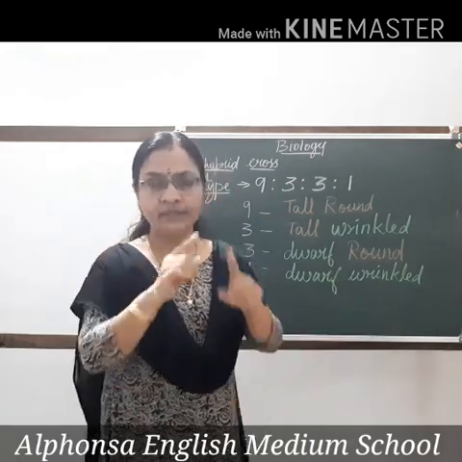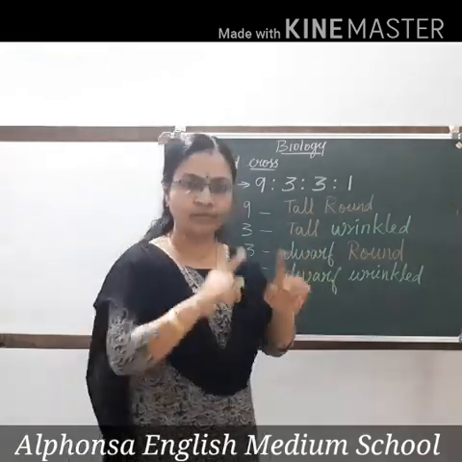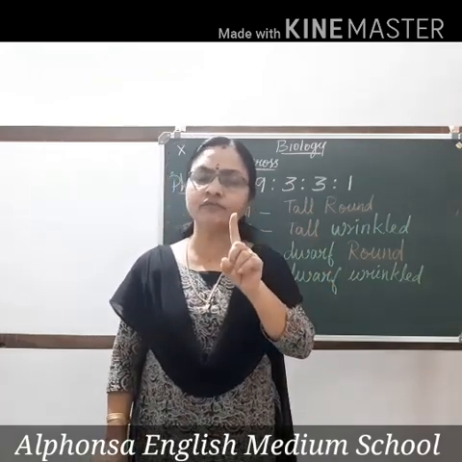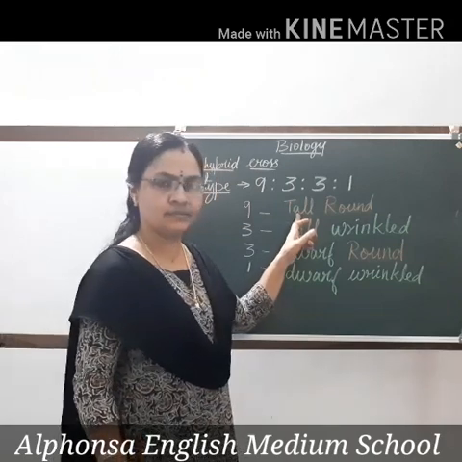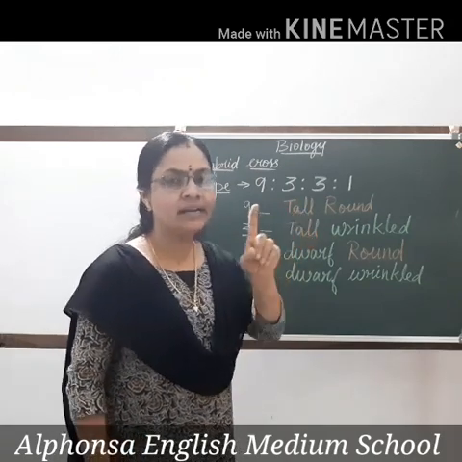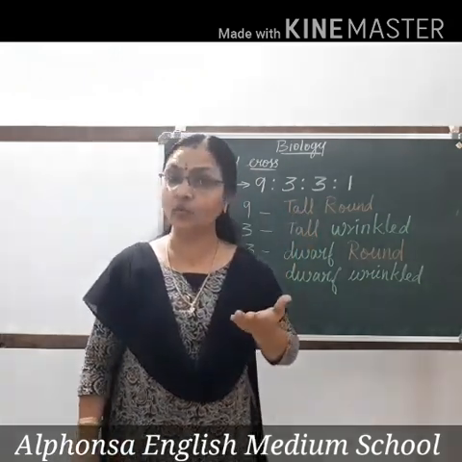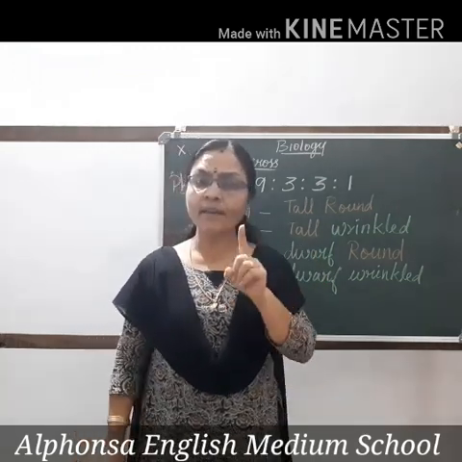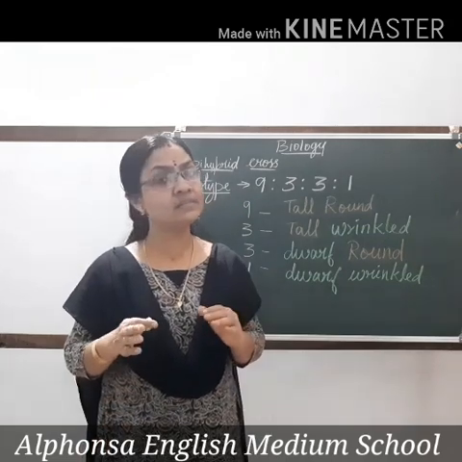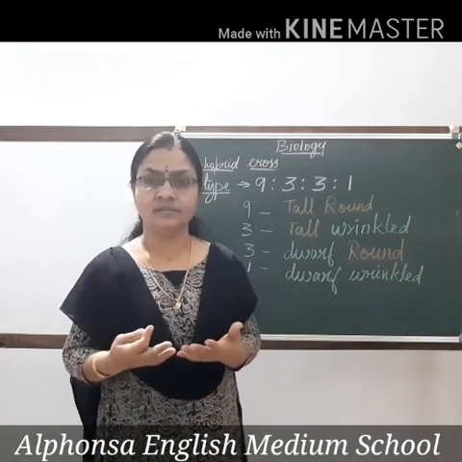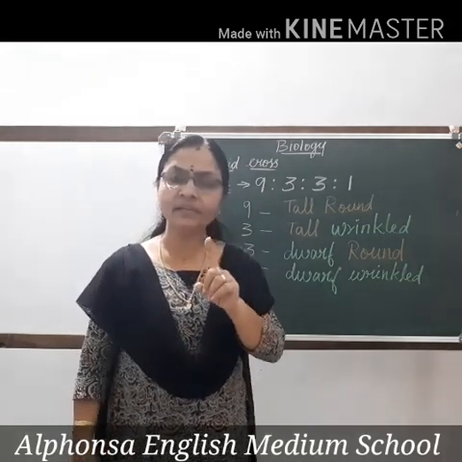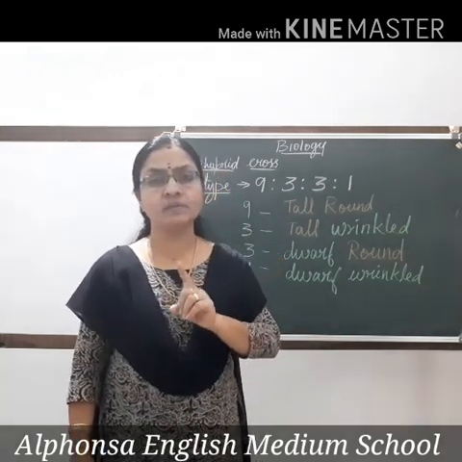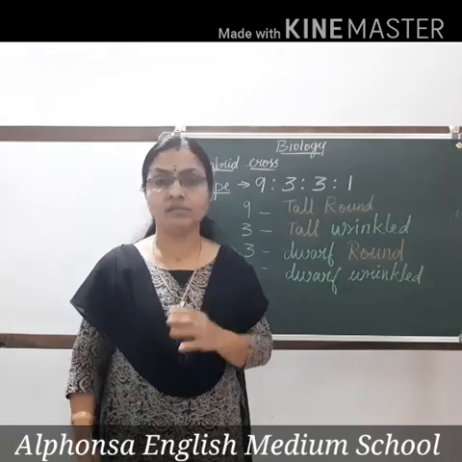Always keep in your mind, when you calculate the ratio from the box, if there is one capital T, that is enough to represent tallness. If one capital letter is there, that character can be expressed. You learned this already in the previous class. For roundness, if one capital R is there, that is enough to represent roundness.